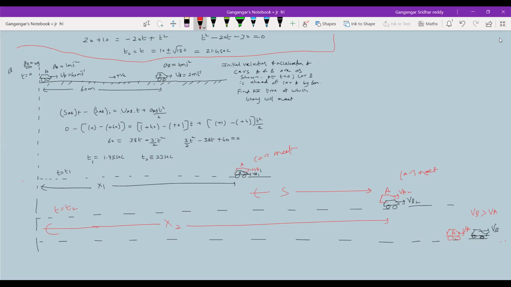It is asking for S. So what is S? You can write x2 minus x1. How to calculate x2, x1? Directly apply equations of motion. What is x2?